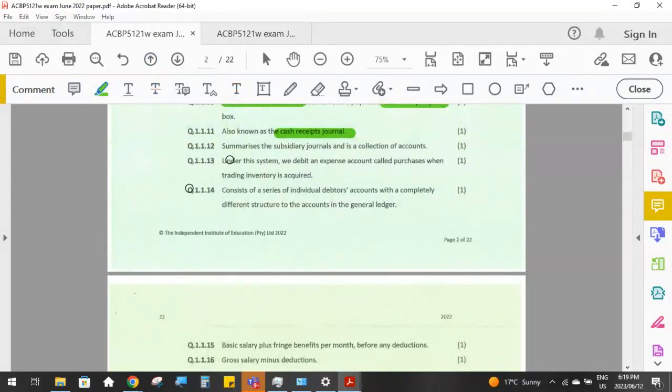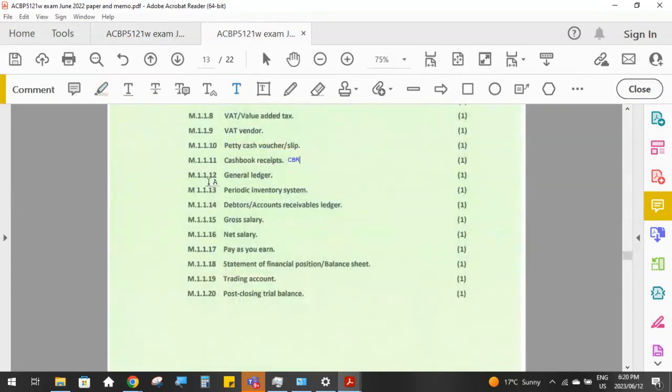Then question number 12, what summarizes the subsidiary journals and is a collection of all of the accounts that we've got? Okay, so again, going to your bookkeeping cycle, we have source documents that are recorded in journals, then the journals, subsidiary journals, are then summarized into the general ledger. At the end of the month, we summarize all of our subsidiary journals into the general ledger.